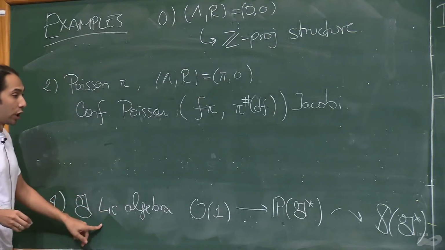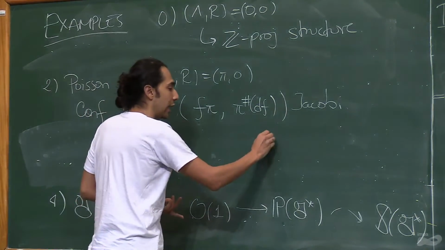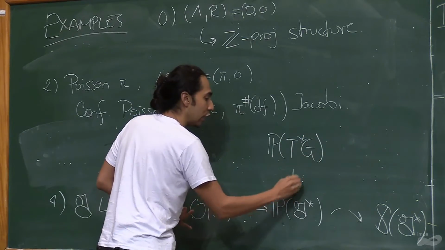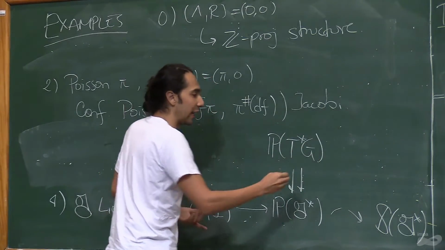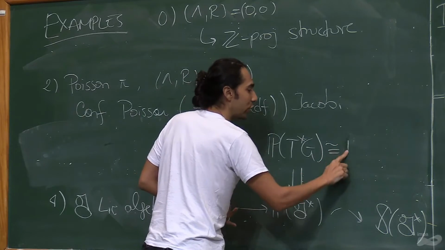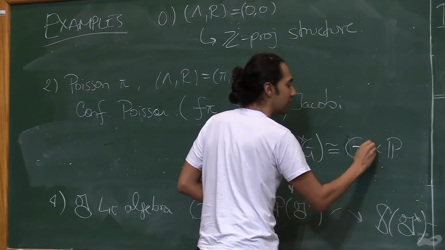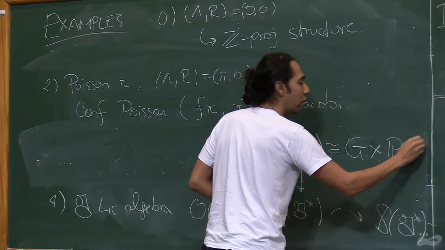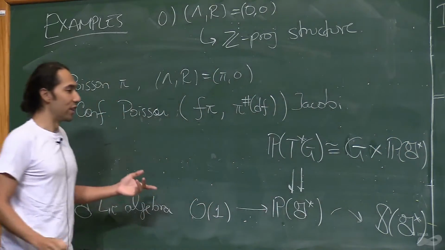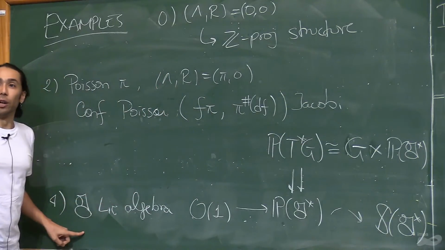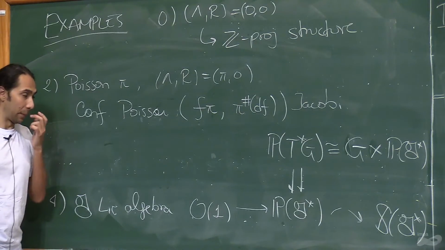And of this one, we have an explicit integration, namely the projectivization of a cotangent bundle. So picking a trivialization, this is going to be G acting on, times PG star. So you see, this is going to be of compact type if the Lie algebra I started with was of compact type.